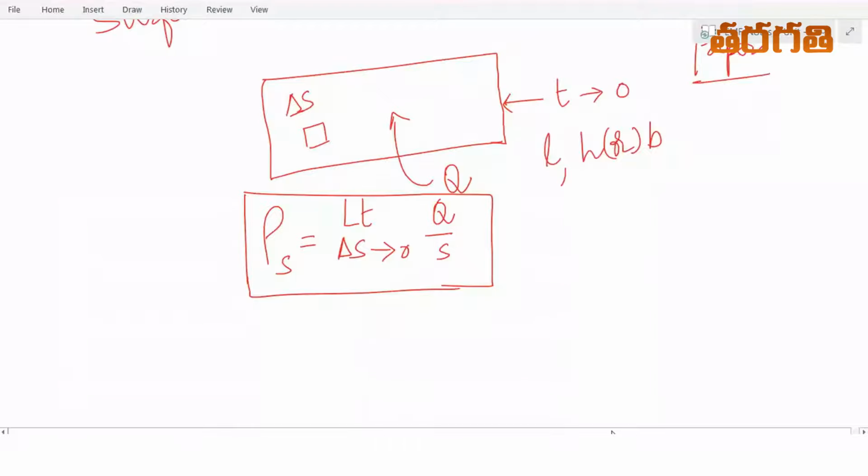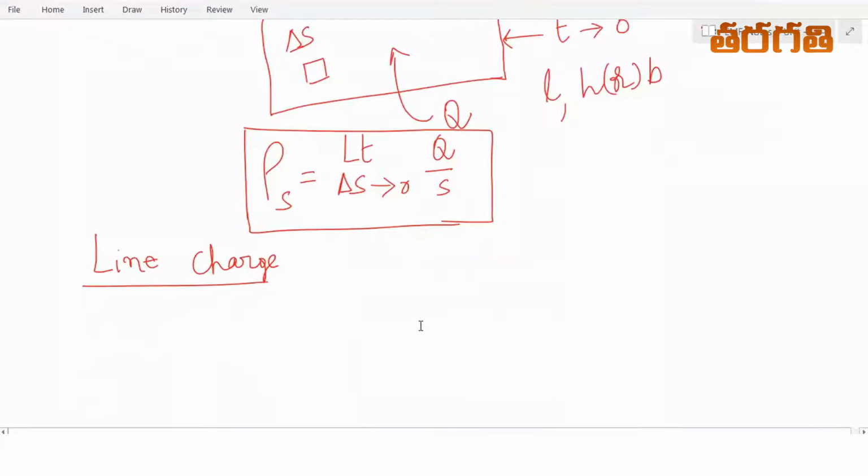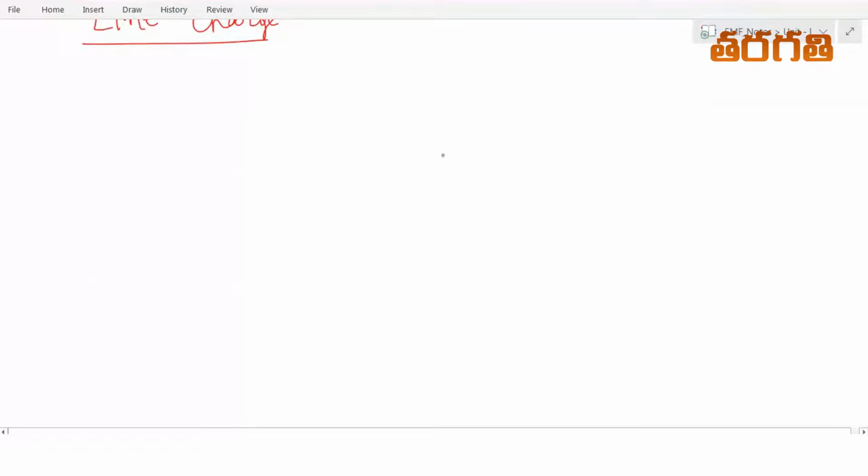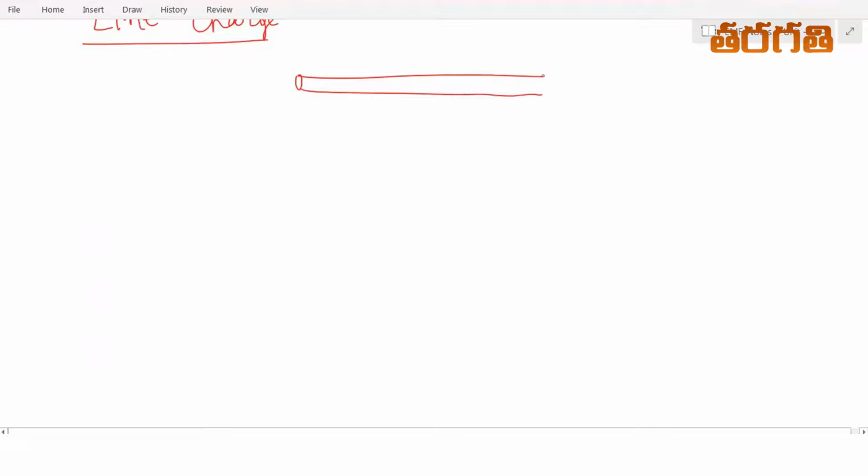And the third configuration is line charge. You can see overhead transmission line conductors passing near your house. If you come outside and look at the electric poles, you can see that the conductors hang between two adjacent poles.